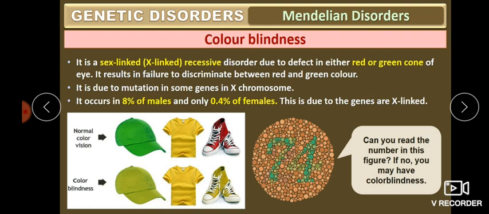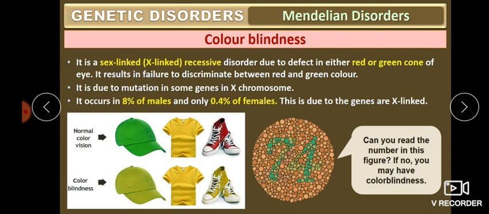So it is unable to distinguish whether it is red or green, resulting in failure to discriminate between red and green. Discriminate means to differentiate. That inability is color blindness.